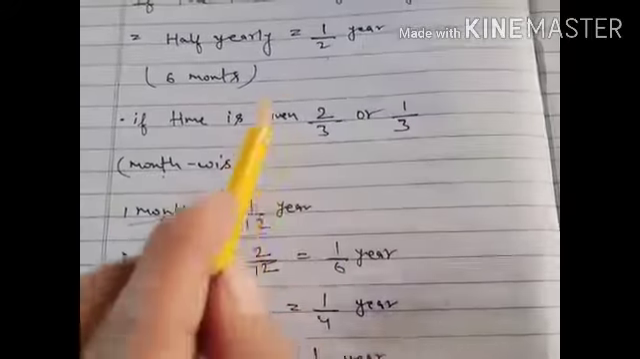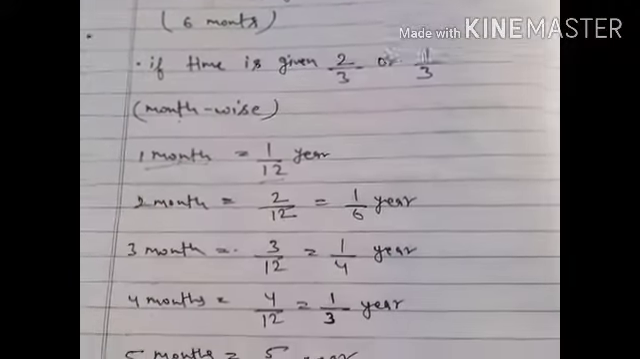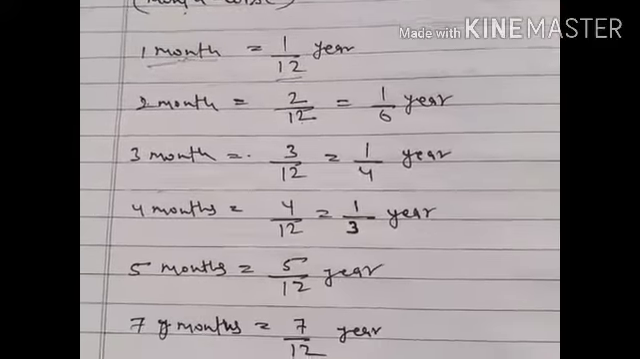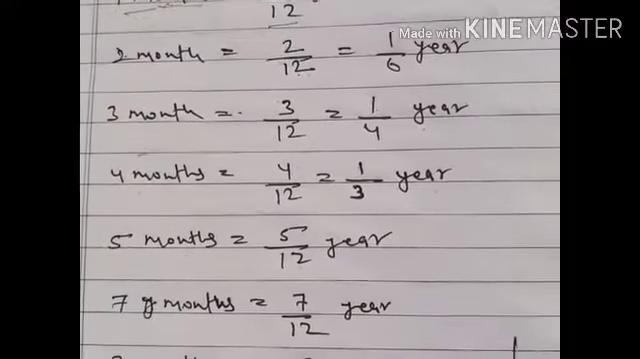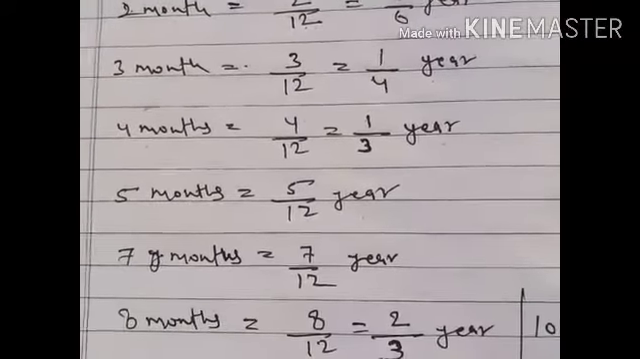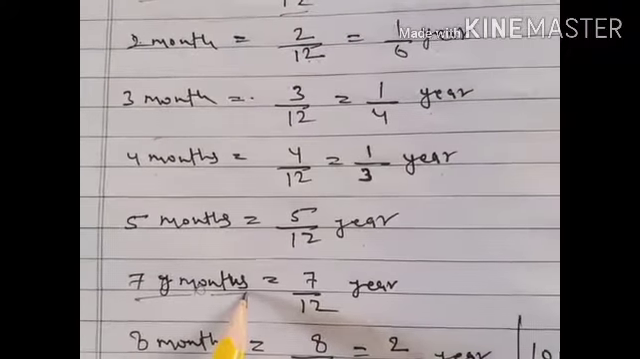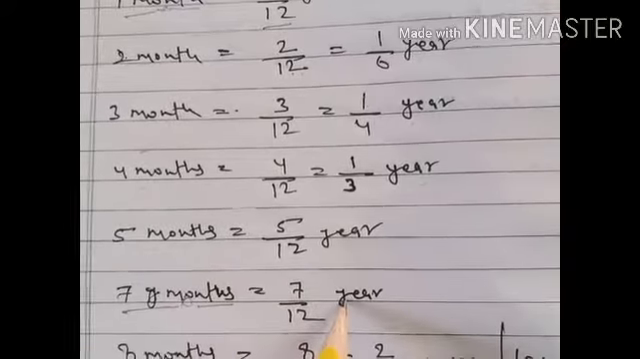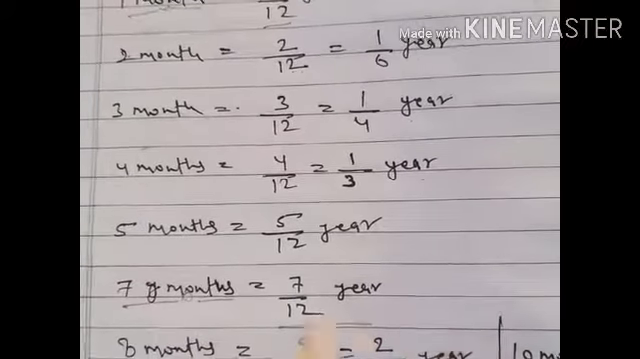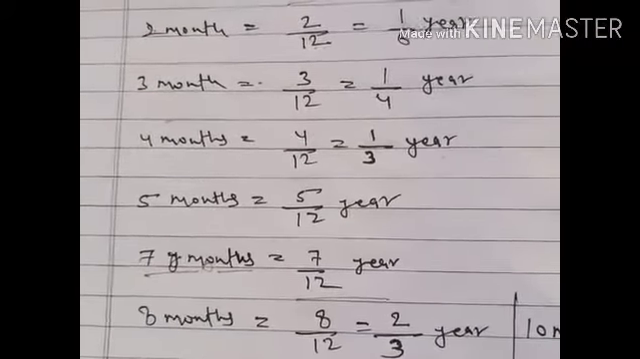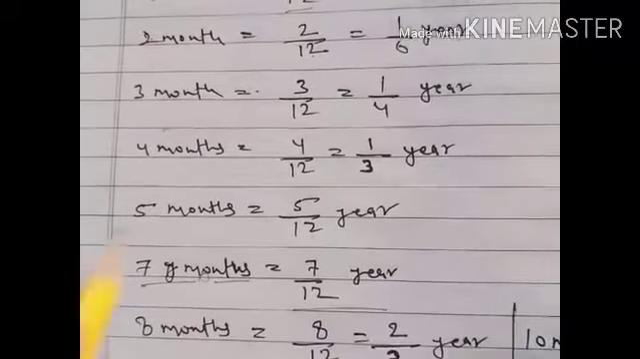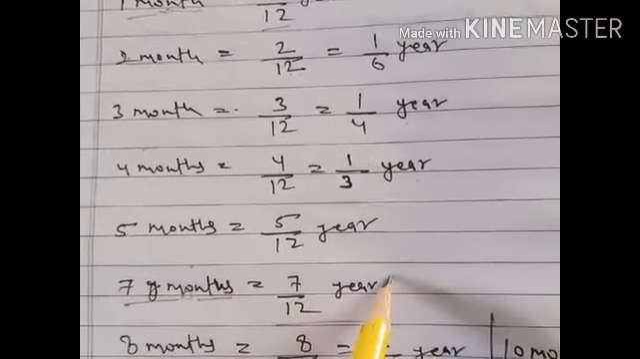Here we have already calculated that 6 months is equal to 1/2. 7 months is equal to 7/12 year. So this is for month-wise time. The time is given in months and we have changed it into years.